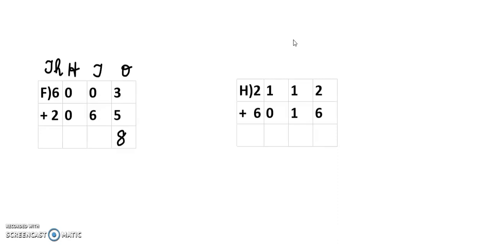Next 0 plus 6 we are going to add. If you add any number with 0, you will get the same number. So 6 plus 0 or 0 plus 6, 6 is the answer. Next 0 plus 0, 0 only. Next thousands place. 6 plus 2 we are going to add. So 6 in the mind, 2 in the fingers. So 6 after 7, 8. So what is the answer? 8008.